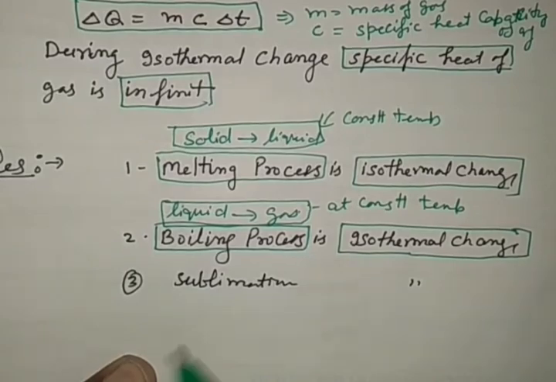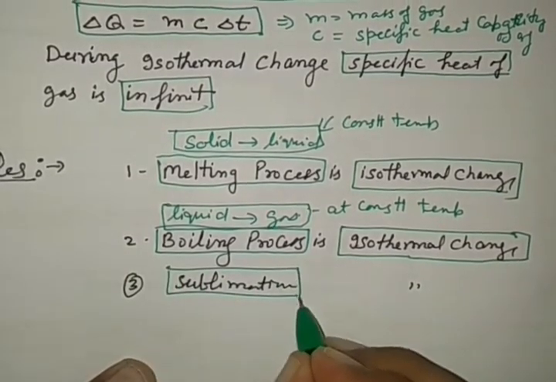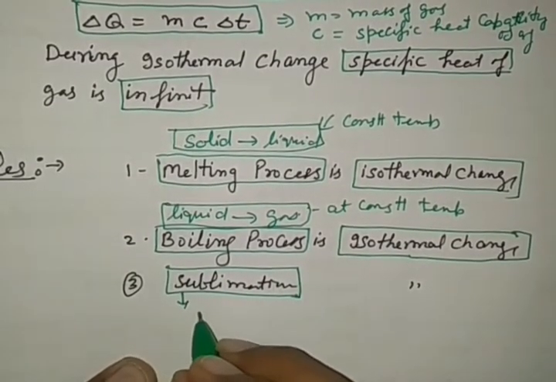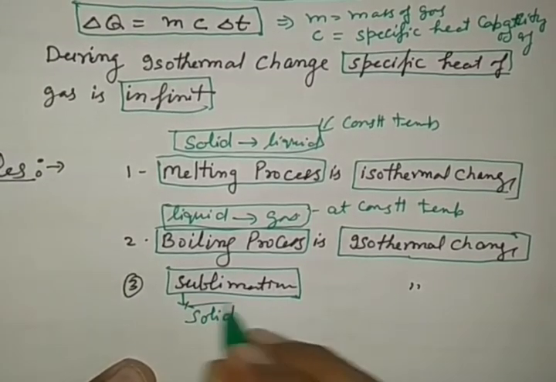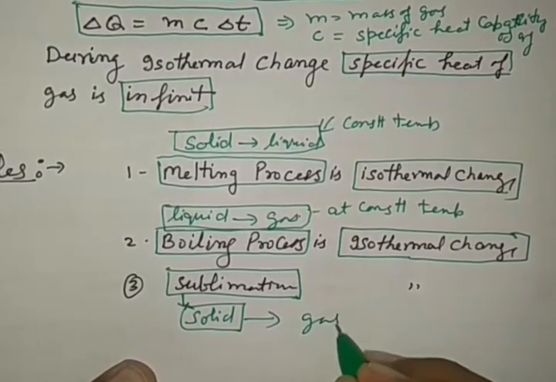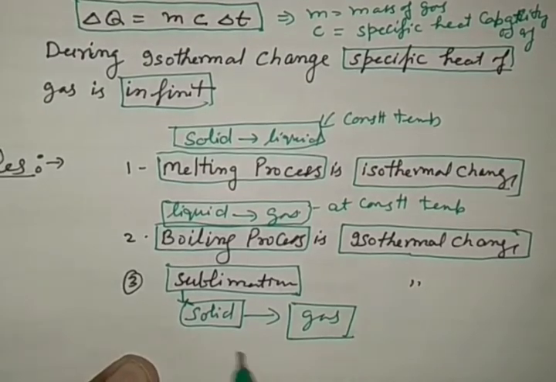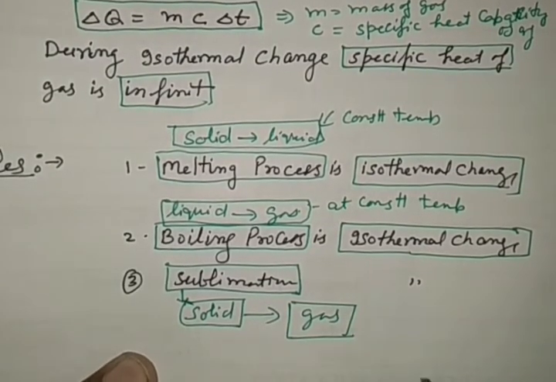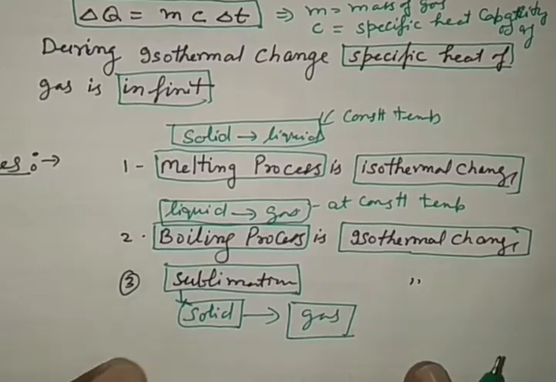In sublimation, the thermodynamical state changes from solid directly to vapor form without passing through liquid. This also takes place at a constant temperature.